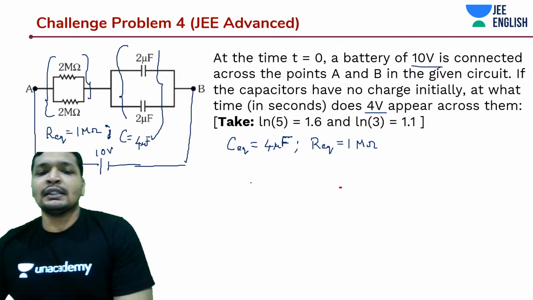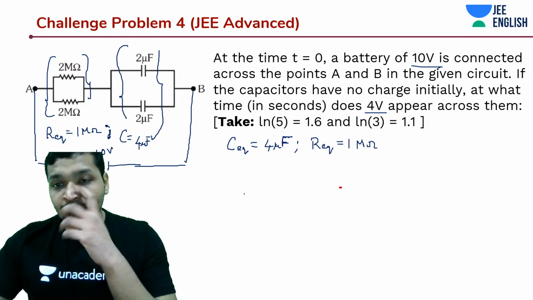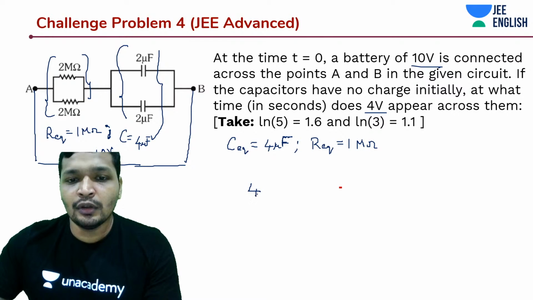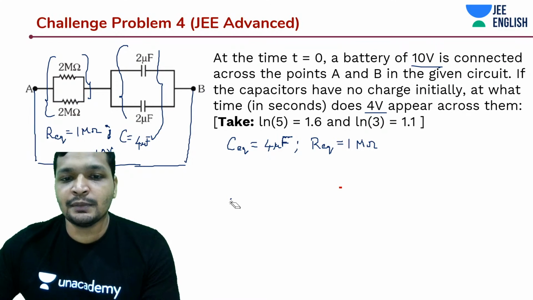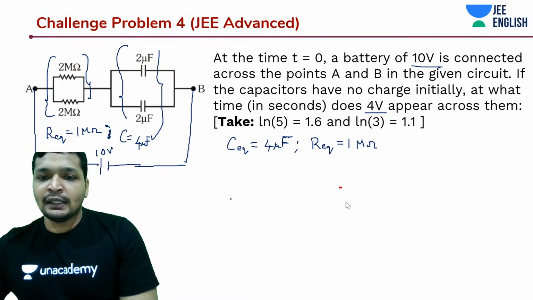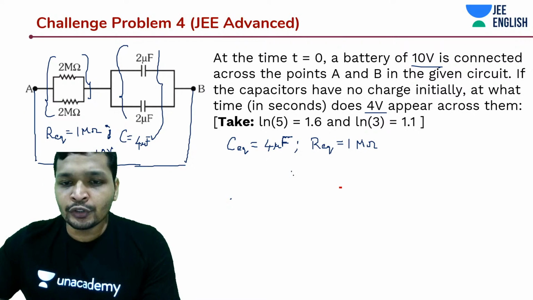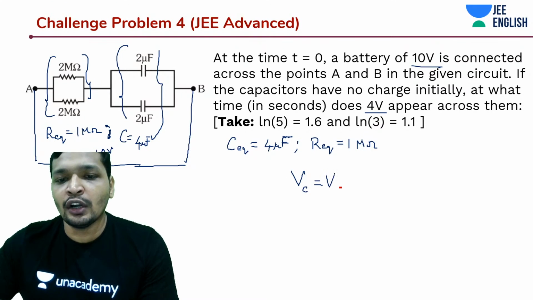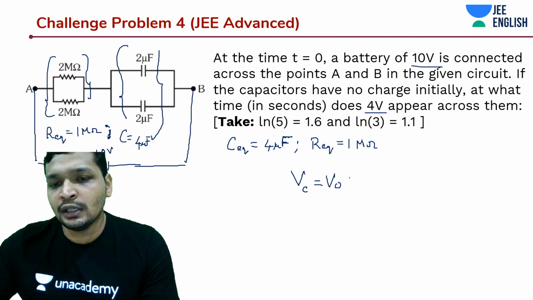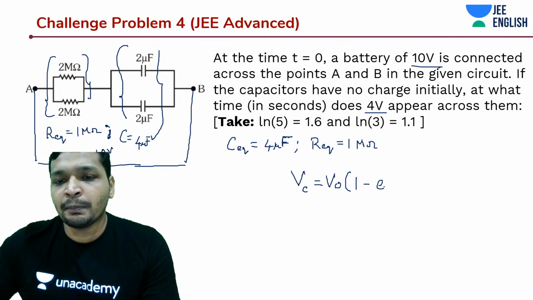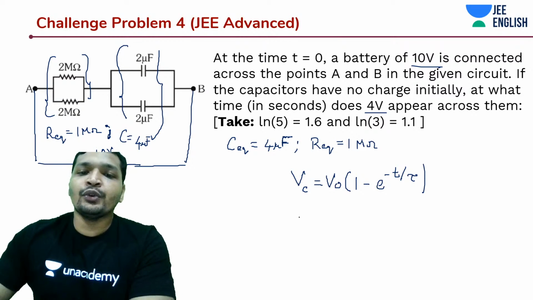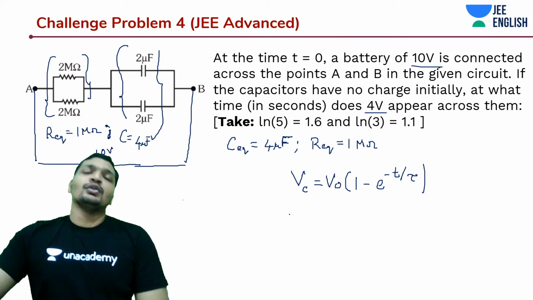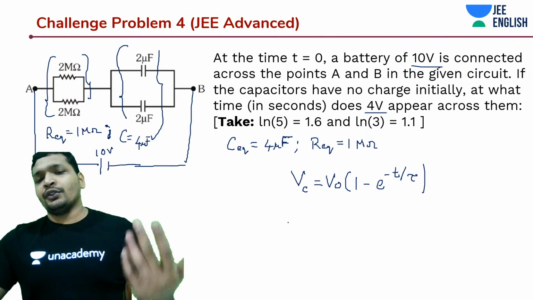So what would happen when you have to reach 4 volts? I should not be moving so fast because many of you are just getting started with the concepts. So, guys, you go through this equation: Vc is equal to V naught, same thing, Q is equal to Q naught, 1 minus e to the power minus t by tau. This is some expression that you have to remember. I told you in the beginning itself, but you have to know how this comes. Given any situation, you should be able to understand this concept.